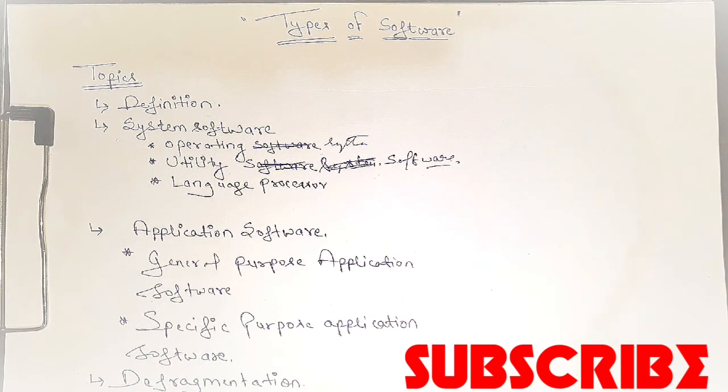Operating systems are of many types. The first one is the single-user operating system. Students, the single-user operating system allows only one user to use the computer system at any given time. And multi-user, as its name suggests, allows multiple users on different computers to access the system at the same time. Like in a lab, where a printer is attached to all of the devices in the lab.